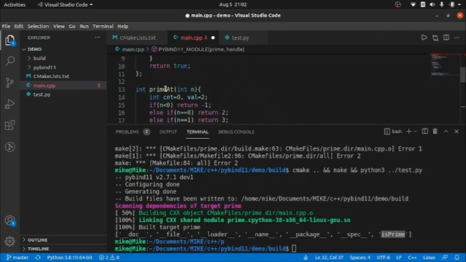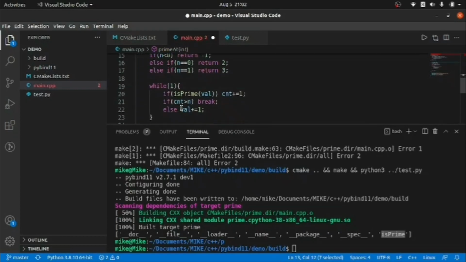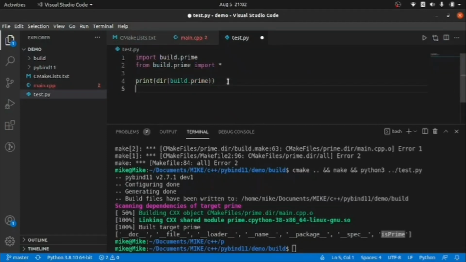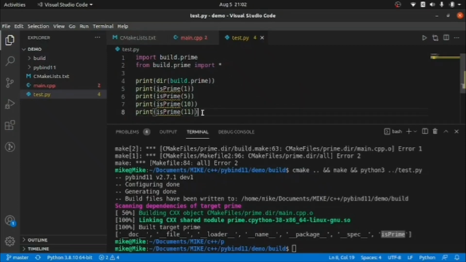Now in the code here, we are going to take the number and check if it is prime, so we are going to add it here as prime. Okay, so we haven't checked prime as well, so let's add a prime check. We can check whether 1 is prime, 5, we can check for 10, we can check for 11. Okay, so this is for prime number, guys.